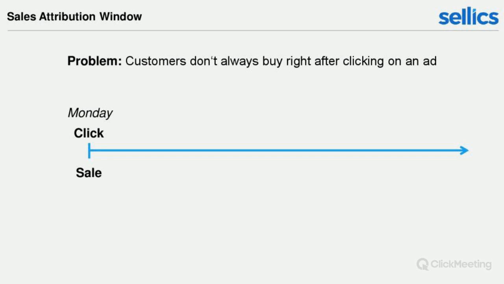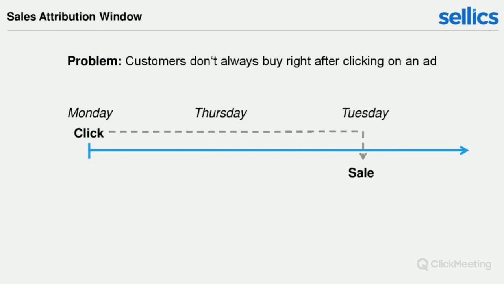So the problem that Amazon PPC, but basically all advertising platforms have, is that customers don't always buy right after clicking on an ad. So in an ideal scenario, a customer clicks on an ad on Monday and a sale happens on Monday, right? So the click and the sale are on the same day. However, it could also be that a customer clicks on Monday and then makes a purchase on Thursday, and it could also be that the customer only makes the purchase on Tuesday the week after, right?